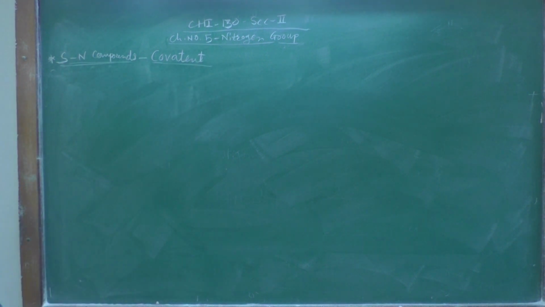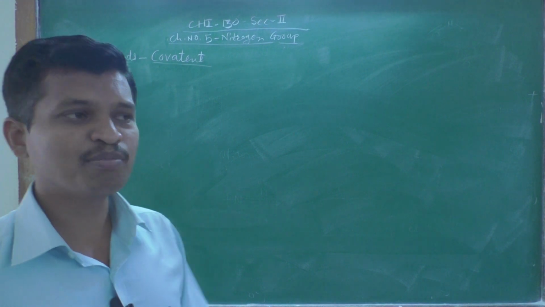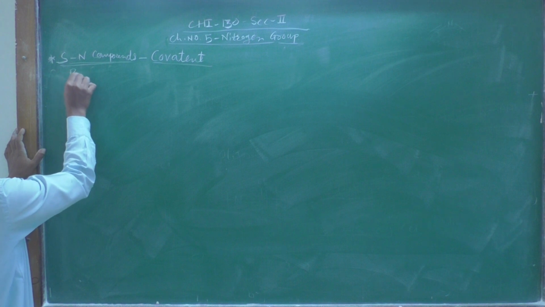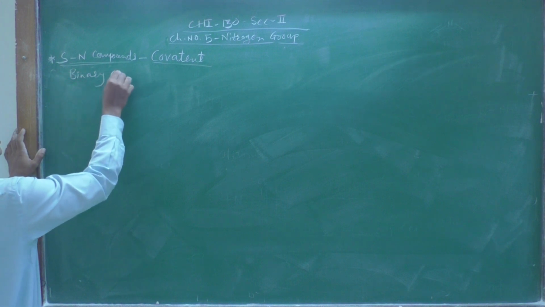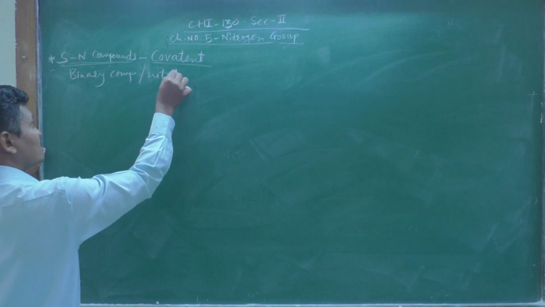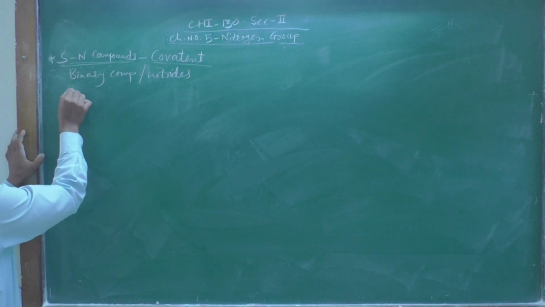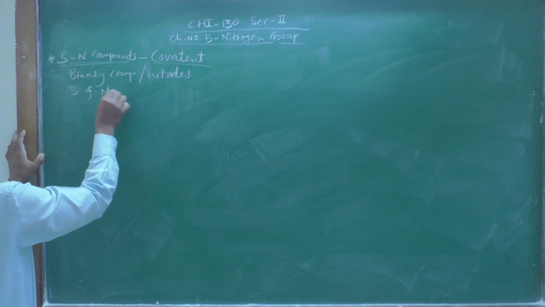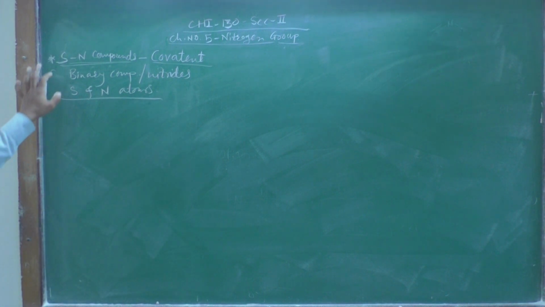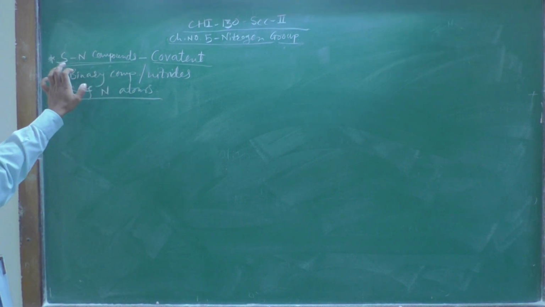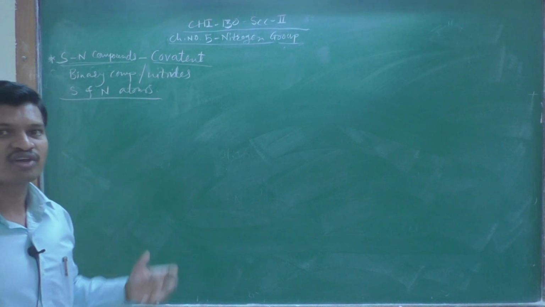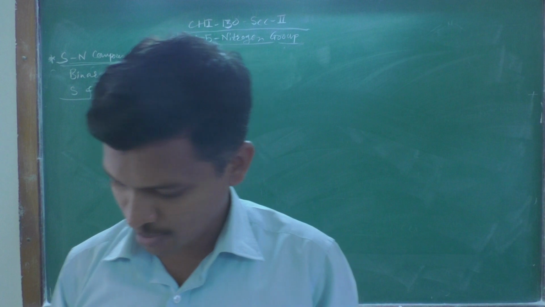So, what are the SN compounds? These are binary compounds, or binary nitrides, formed by nitrogen with sulfur, consisting of sulfur and nitrogen atoms.